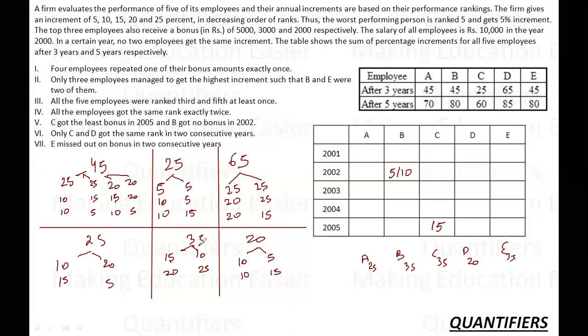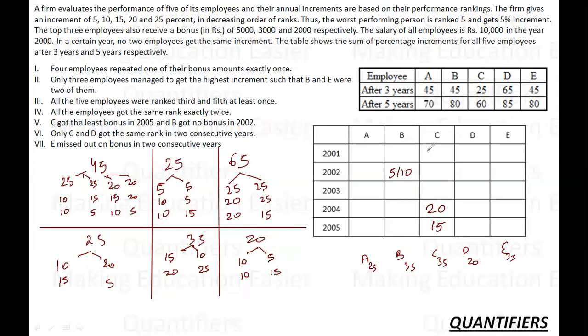Now let's move to the set and see what are the possibilities. I know I have a starting point that C has received 15 here, and C's increment was 35. So with 15, there's only one possibility, that this is 20. Okay. What else do I know about C? C has got the least bonus in this. Only C and D got the same rank in 2 consecutive years. So C has to repeat one of the ranks. And how much has C got? C has got 25. So what are the possibilities for C?